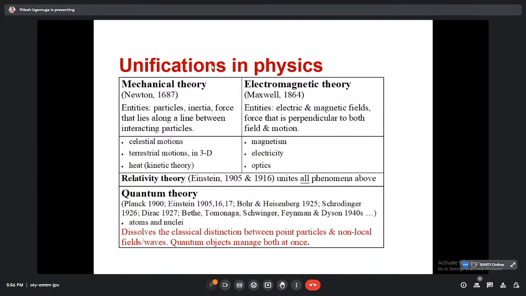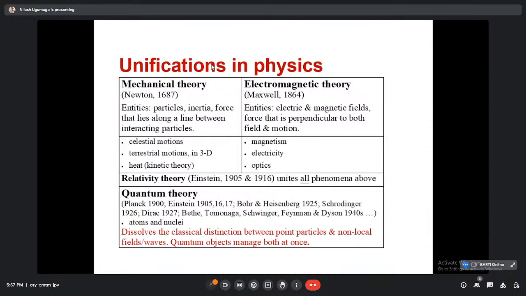Then Einstein in 1905 gave some theory, then in 1916, then 1917. Then Bohr and Heisenberg, as I told you, Heisenberg's uncertainty principle supports Bohr's theory of the non-existence of electrons inside the nucleus. That was confirmed in 1925. Then Schrodinger, as we know, the Schrodinger equation is the most important equation in quantum mechanics, both time dependent and time independent.